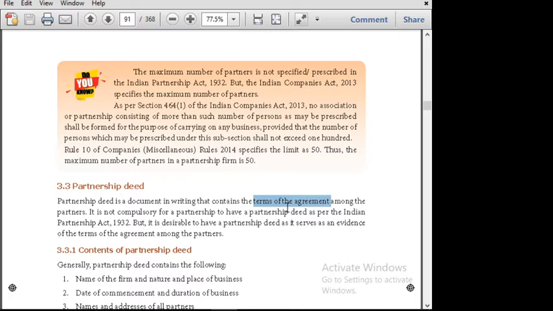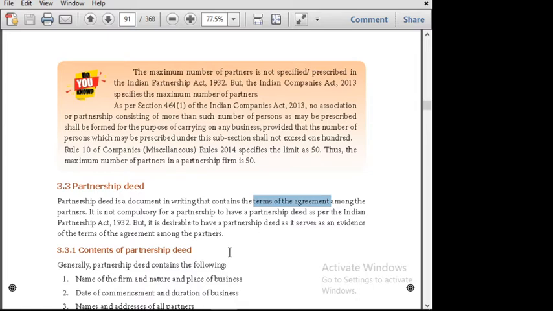It's not compulsory for a partnership to have a partnership deed as per the Indian Partnership Act 1932. What we are saying is that it is not necessary to have it in writing, because as per the Act it's not compulsory. It is our wish, we can make it oral or in writing, but it is desirable to have a partnership deed, as it serves as evidence of the terms of the agreement among the partners.